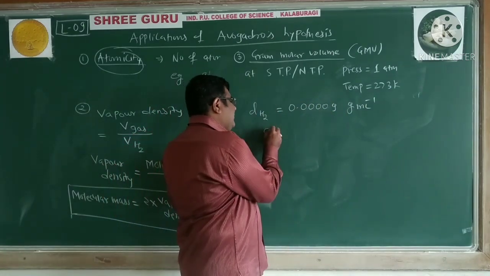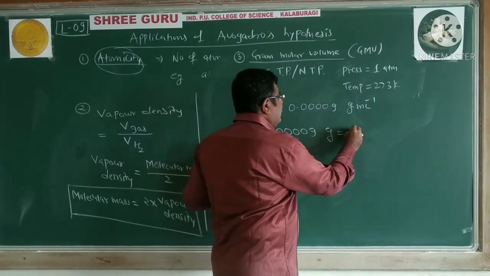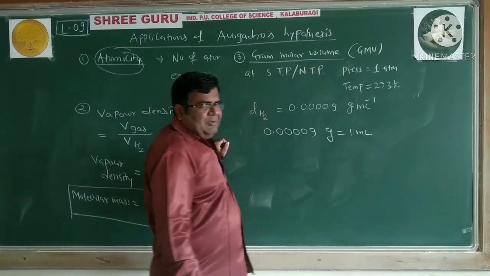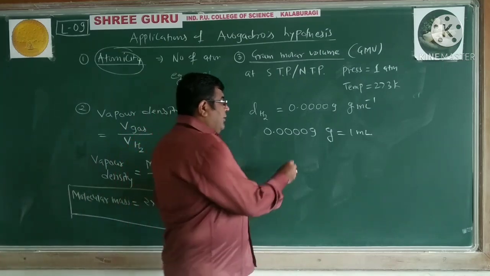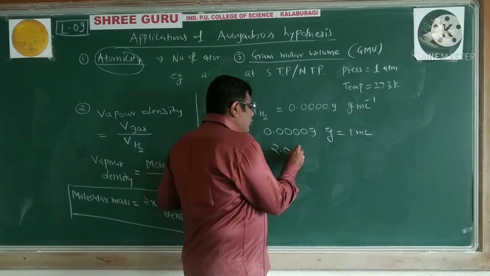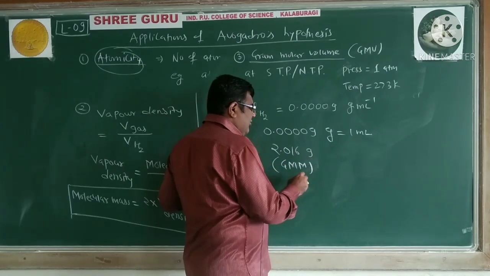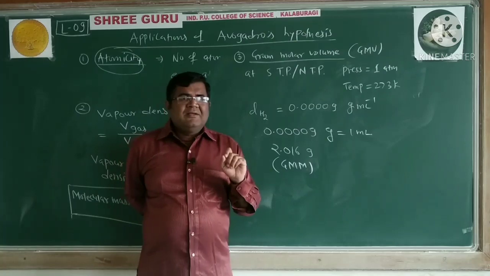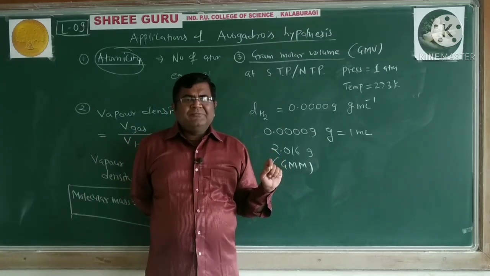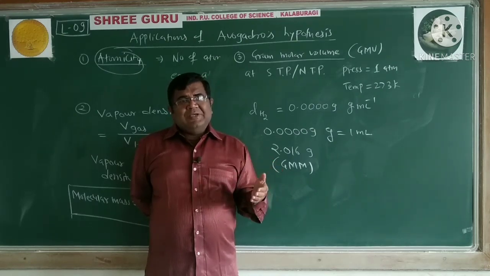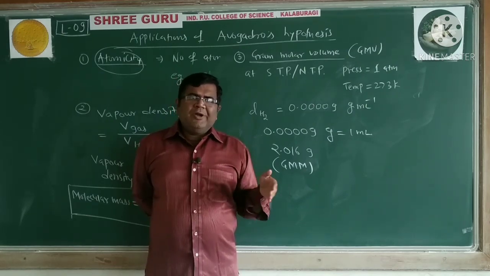It means that 0.00009 gram is equal to 1 milliliter of hydrogen. Now we calculate this for 2.016 gram, which is the gram molecular mass of hydrogen, because the atomic mass is 1.008, roughly we can take it as 1, and hydrogen is diatomic, so 1.008 plus 1.008 is 2.016 gram.